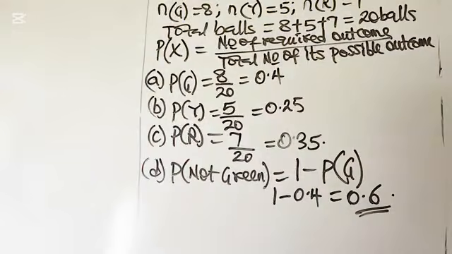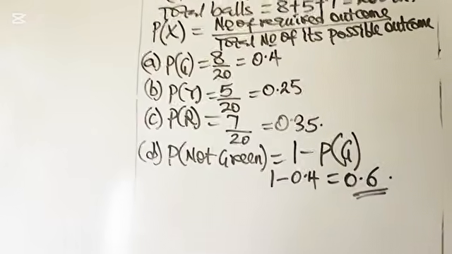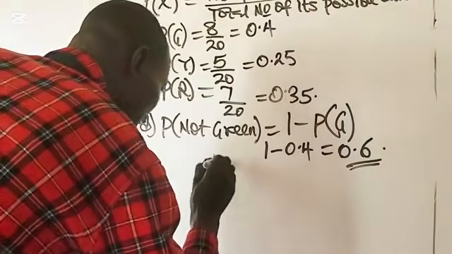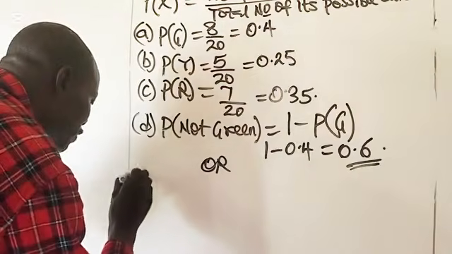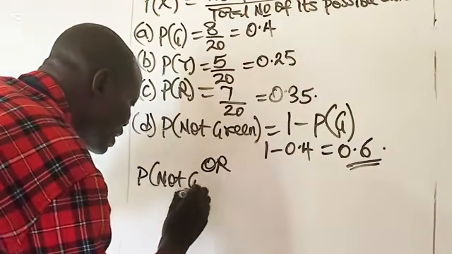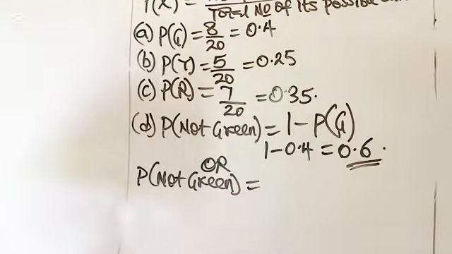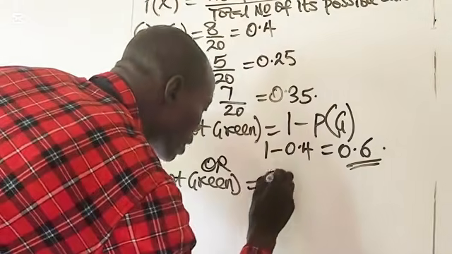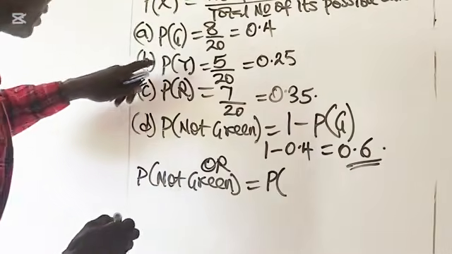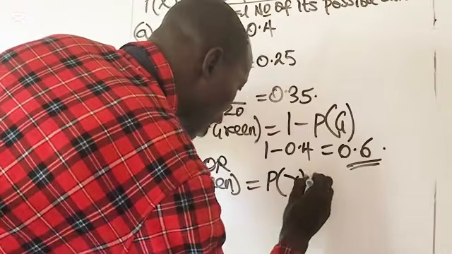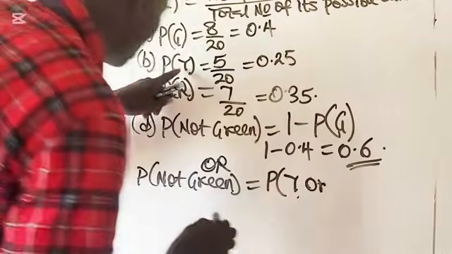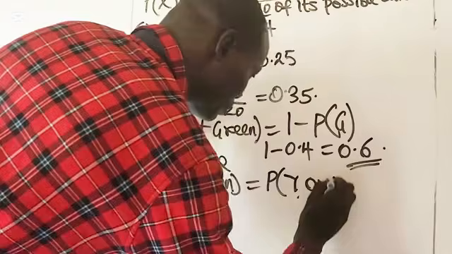How many colors do we have in the question? We have green, we have yellow, we have red. And in the D, this is an alternative way of solving it. Probability of not green. If it is not green, how many colors do we have? We have green, yellow, red. If it is not green, it could be yellow, or it could be red. So it is the probability of yellow or red.